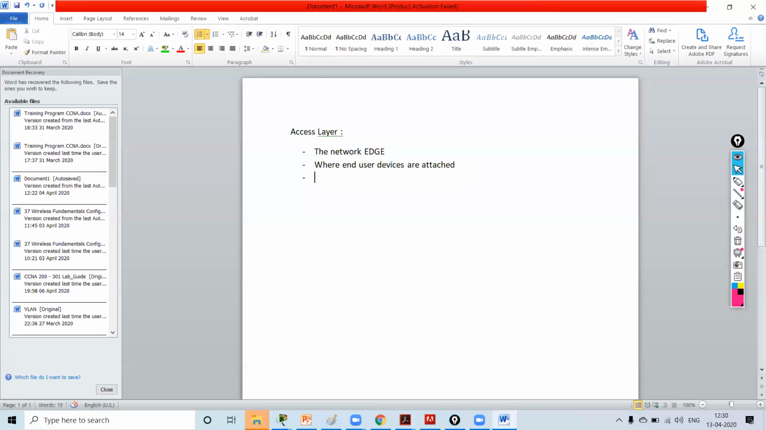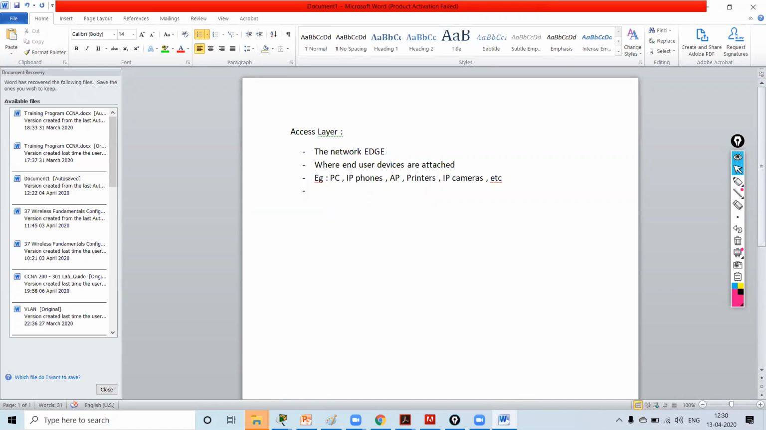The devices, for example PC, IP phones, access points, printers, IP cameras, etc. You can have multiple devices.